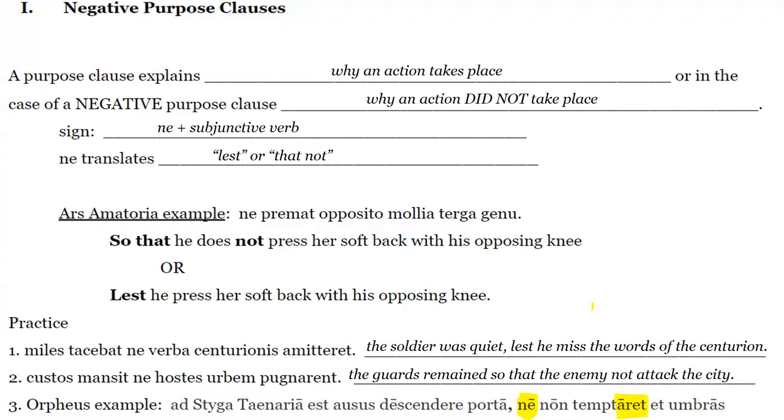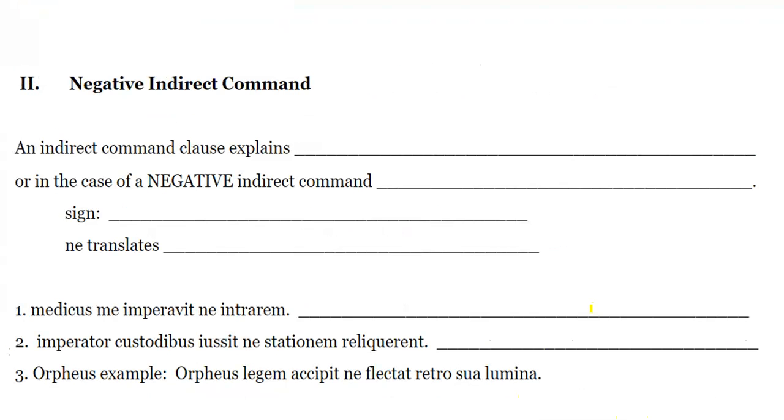All right, your second use of the ne within Orpheus and Eurydice, a negative indirect command. Okay, we learned about indirect commands last year in second semester of Latin 2. An indirect command clause explains how someone was told to do something. Or in the case of a negative indirect command, how someone was told not to do something.